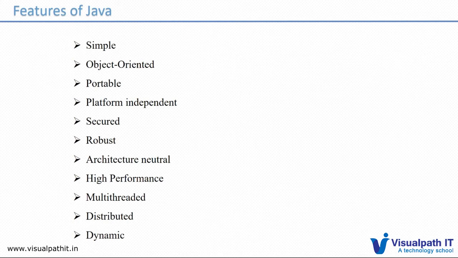The performance is high compared to structured programming languages like C or C++. Actually, it will be a bit lesser, because C or C++ perform better as they run directly on the OS. But when I say high performance, I mean compared to other programming languages like .NET or PHP. These languages give lesser performance. And we can develop multi-threaded applications, distributed applications, and dynamic web pages. A lot of things are possible with Java.